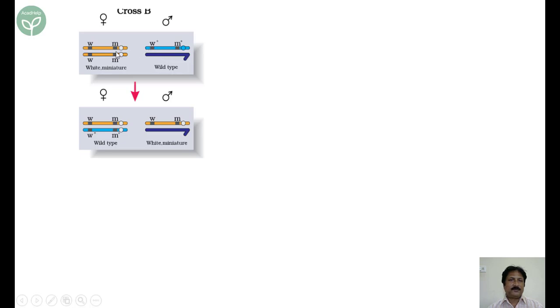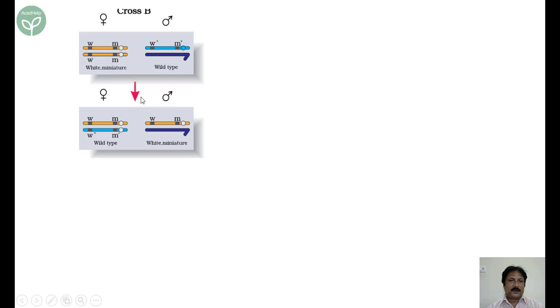One X chromosome of the male pairs with the X chromosome of the female, and this is the result: W plus W, M plus M. So what expresses? Naturally W plus and M plus, because W and M are recessive mutants. Their wild types are present. So the expression is the wild type. Whereas in this case, the Y chromosome of the male gets an X chromosome from the female. The X chromosome bears W and M. These are the mutant genes. So this male will express white and miniature. So white-eyed and miniature wings.